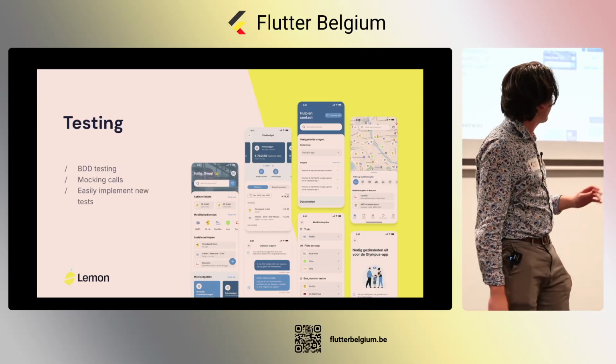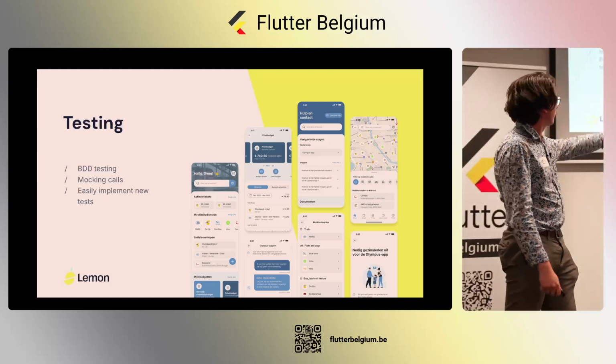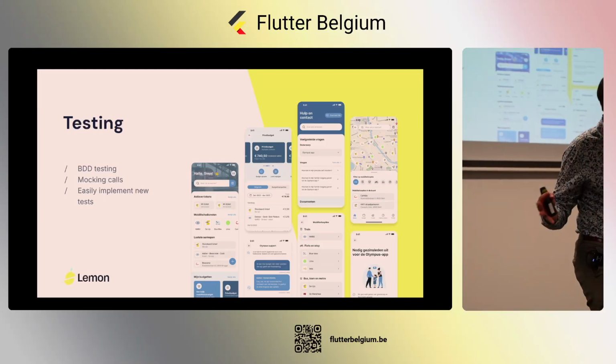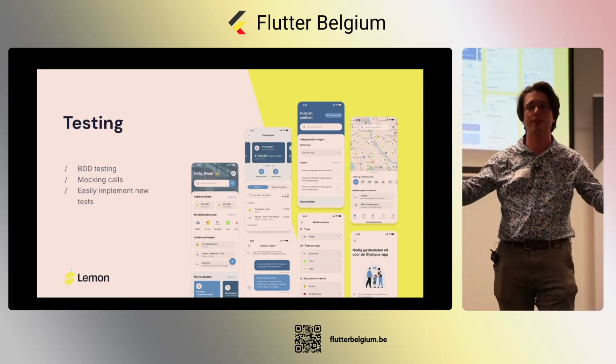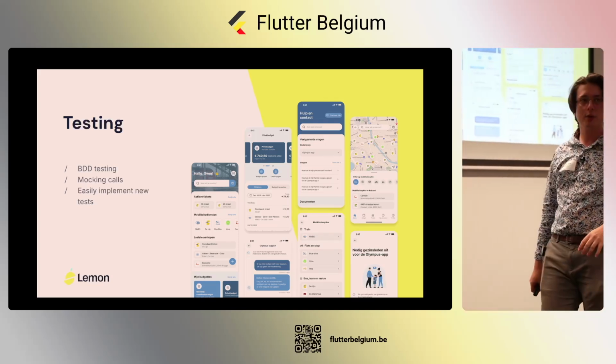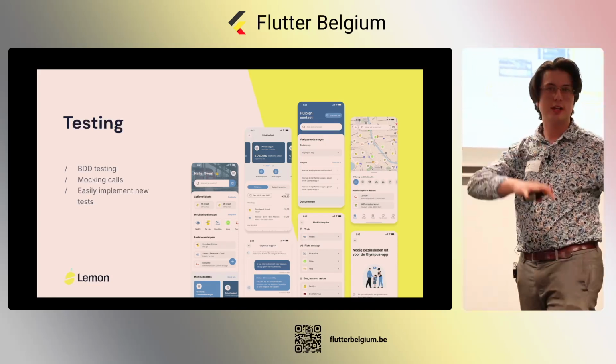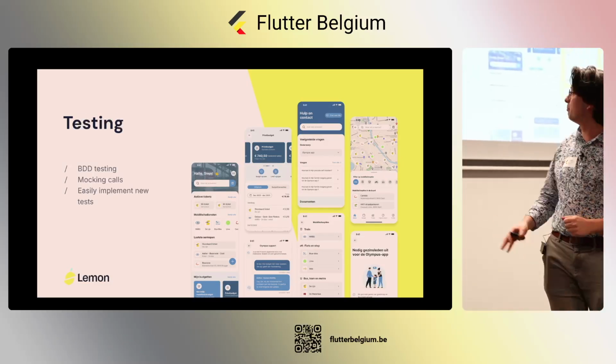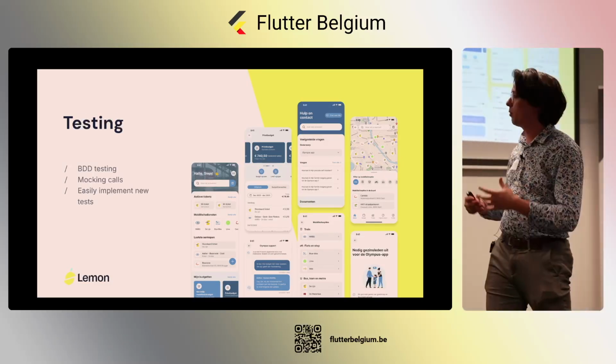All right, then we come to testing. For example, we have the Olympus Mobility app. That was quite a complex application, so we need to do a lot of testing inside of that application. And there we use BDD. There was already a lightning talk about BDD, so I'm not going to go into depth about that. But BDD, shortly, what is it?